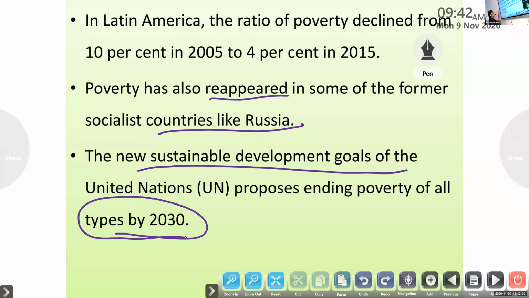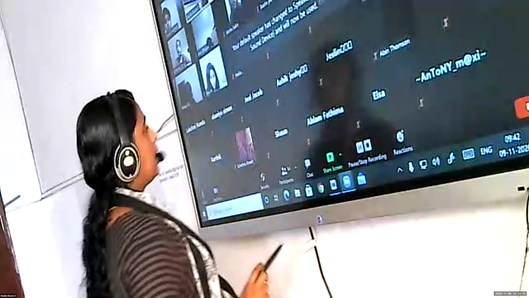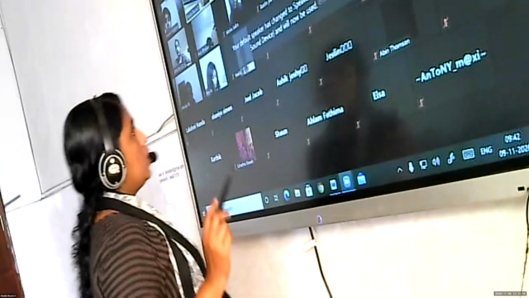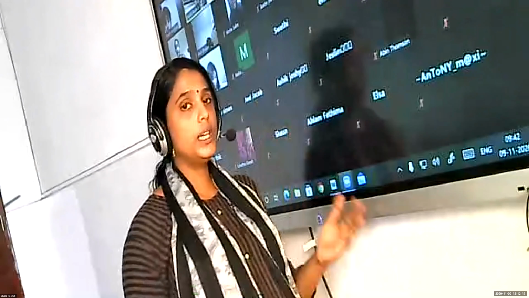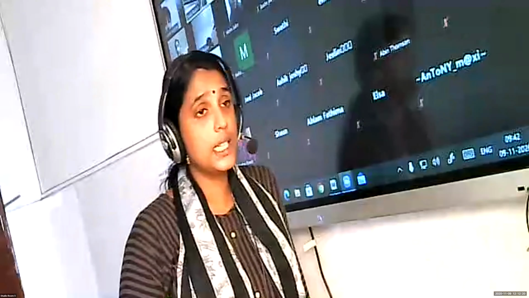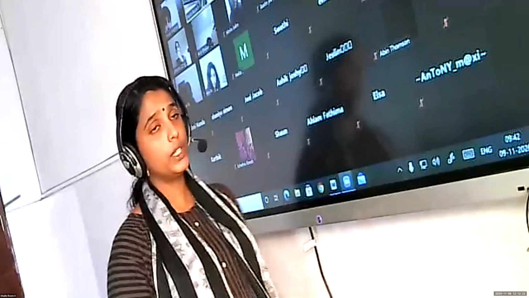Sustainable development has so many goals, and one of its goals is to end poverty by 2030. Clear, children? So explain both the interstate disparities, India's case and the world scenario.